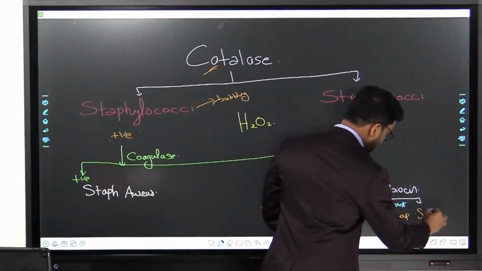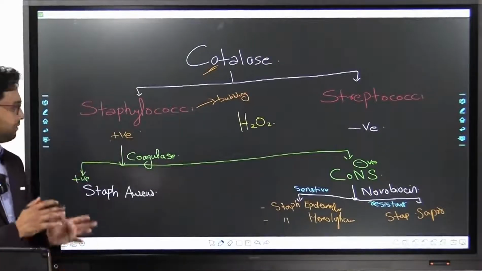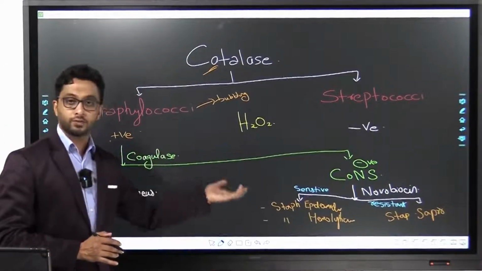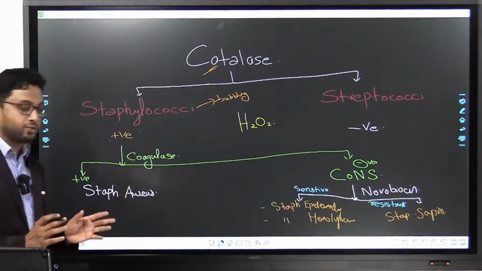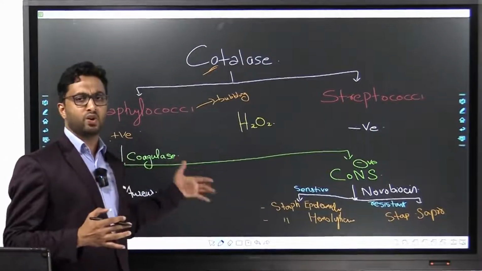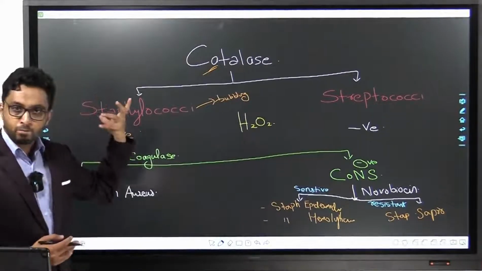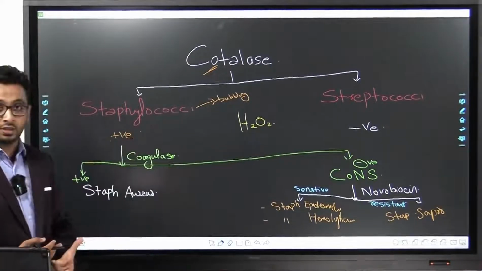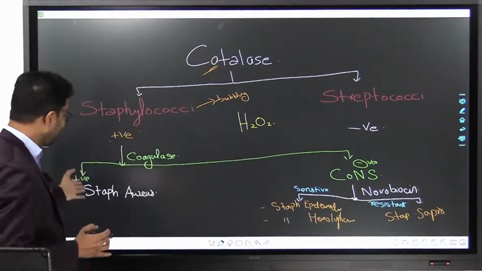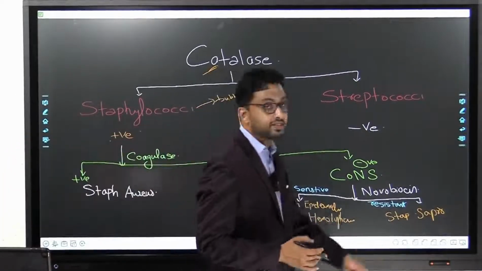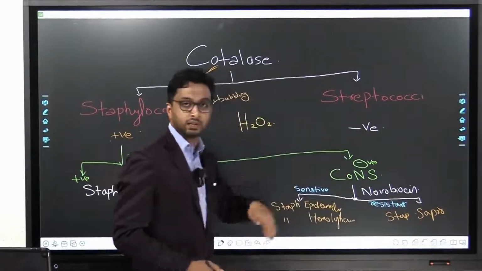Saprophyticus. Now, this chart is very, very important. You can get hundreds of questions, or you can make hundreds of questions from here. For example, a patient comes with symptoms, definitely fever and all those, and on culture or microbiological examination you find that the organism is catalase positive, coagulase negative, novobiocin resistant. Which organism? Staph saprophyticus. So you can get questions like this.